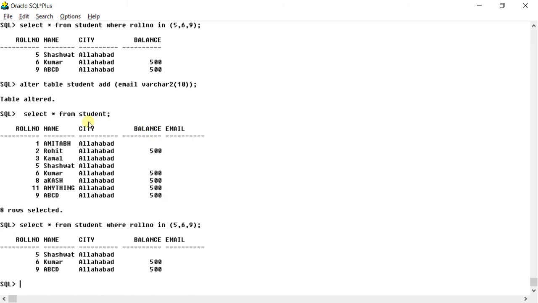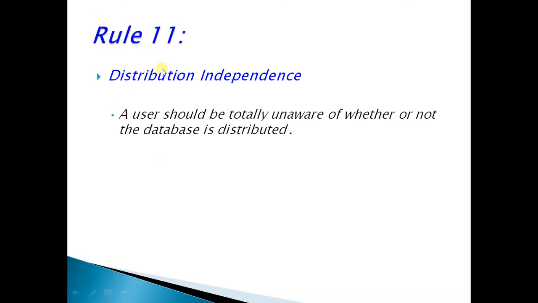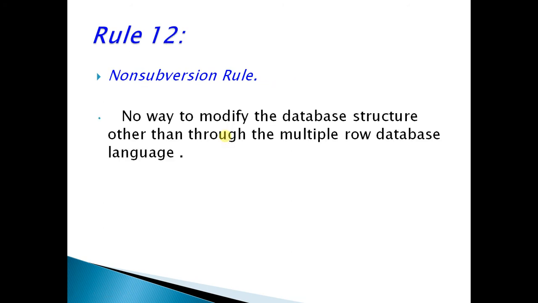But the user might not be aware of it, and the user is least bothered about it. What will the user do? The user will type select star from student. Now in the background, it is the responsibility of the DBMS to display the data without any hassle. Okay, so this is the meaning of distribution independence, that the user should be totally unaware of whether or not the database is distributed.